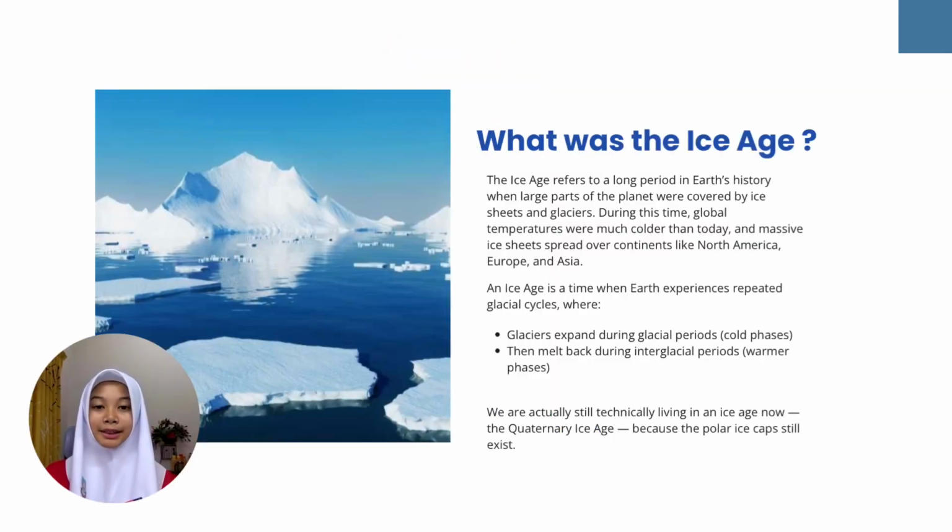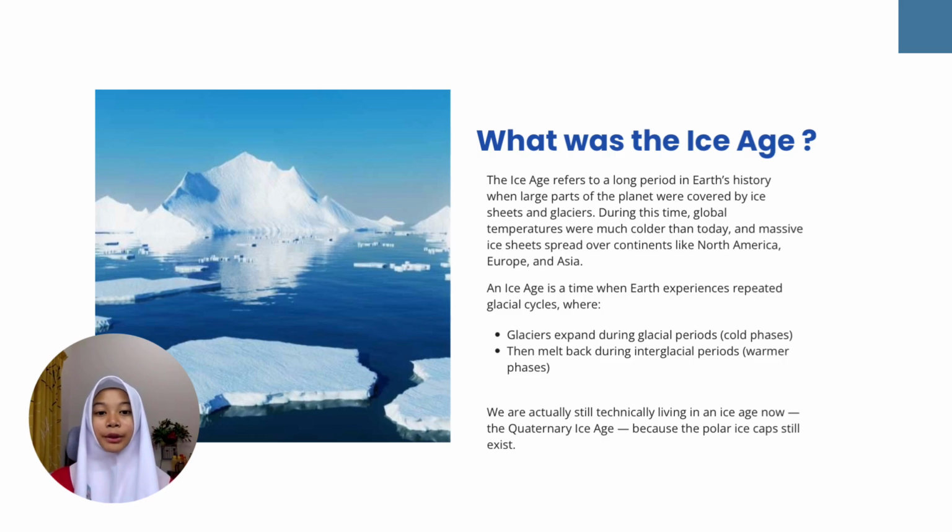So, what was the Ice Age? The Ice Age refers to a long period in Earth's history when large parts of the planet were covered by ice sheets and glaciers. During this time, global temperatures were much colder than today, and massive ice sheets spread over continents like North America, Europe, and Asia.